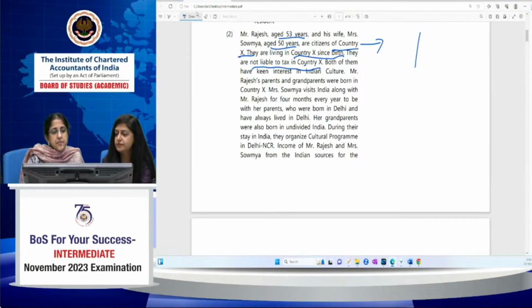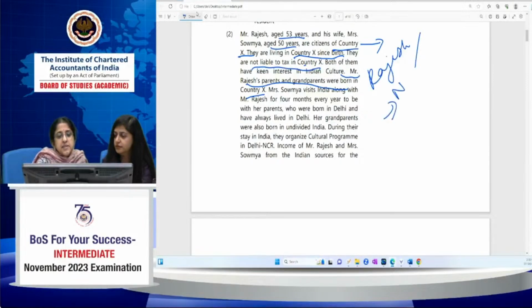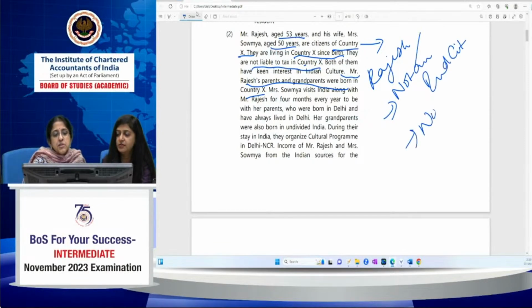Both of them have keen interest in Indian culture. Mr. Rajesh's parents and grandparents were born in country X. So Rajesh is not a person of Indian origin. So if you see Rajesh, he is not an Indian citizen, and he is not a person of Indian origin. Now Soumya.